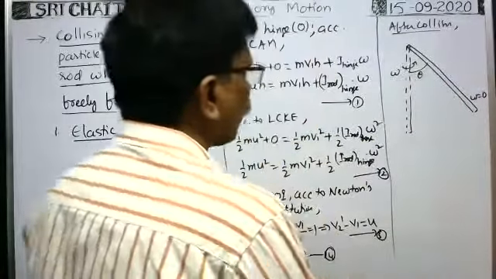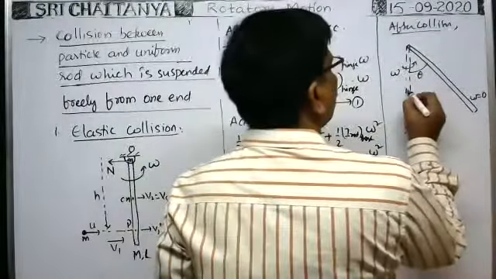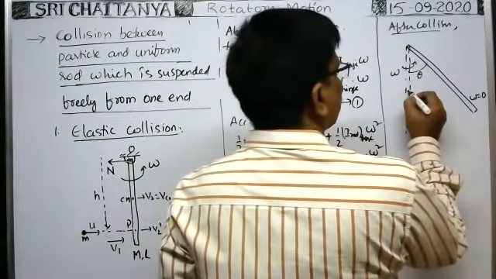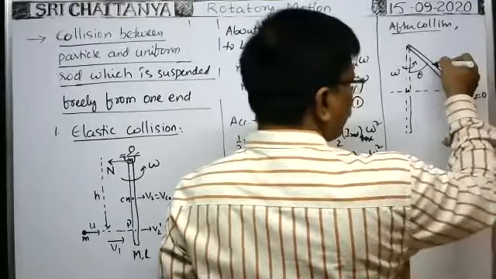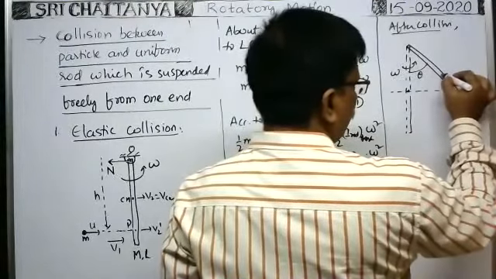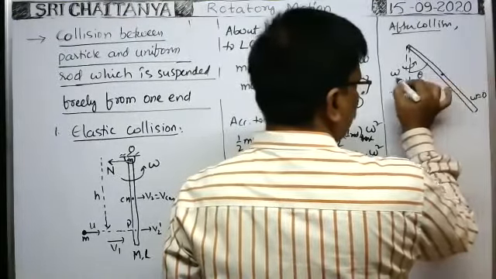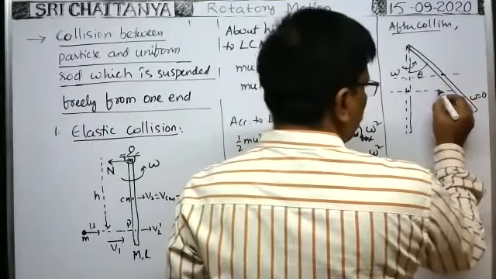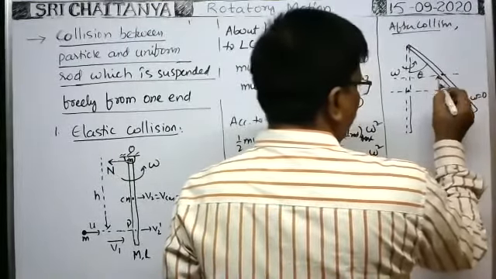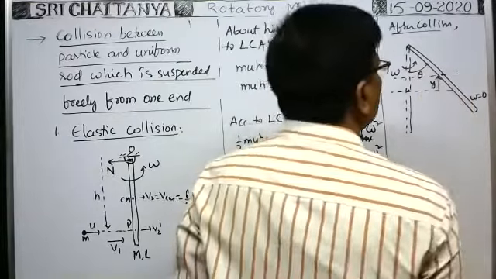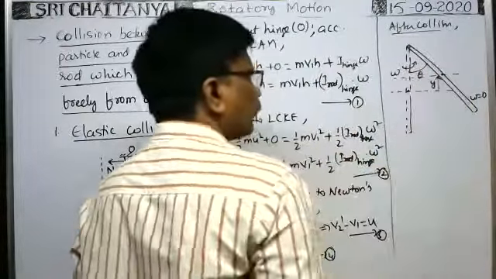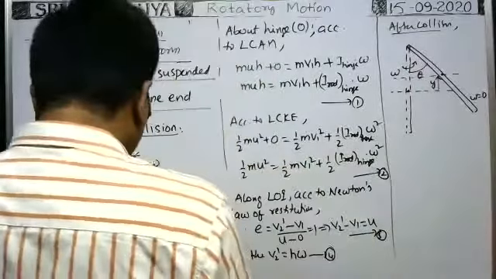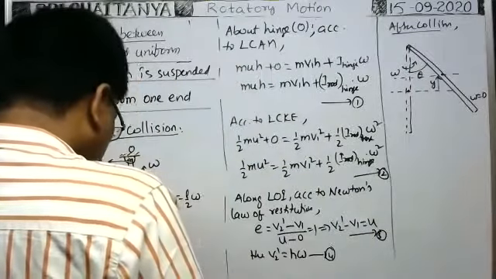That is, say, theta. Now here we see, initially the rod is here, the central mass of the rod is at this horizontal level. Whenever the rod makes an angle theta, the central mass of the rod is at this position. That means up to what height the central mass rises, that is say y. The total mass of the rod can be imagined at the central mass. Okay, now we apply the conservation of energy principle.